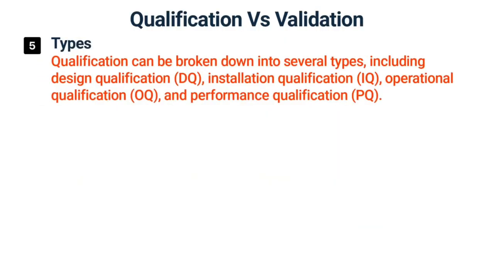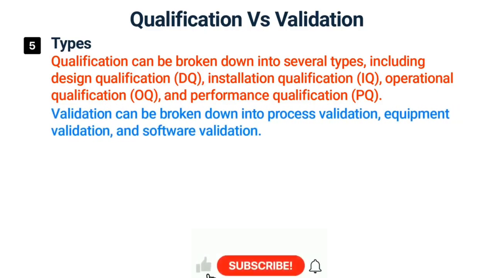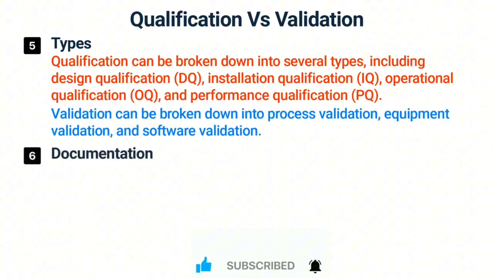Qualification can be broken down into several types, including design qualification, installation qualification, operational qualification, and performance qualification. Validation can be broken down into process validation, equipment validation, and software validation.